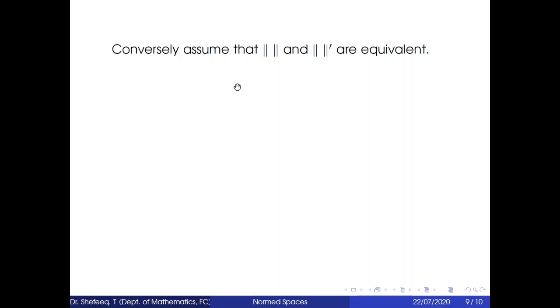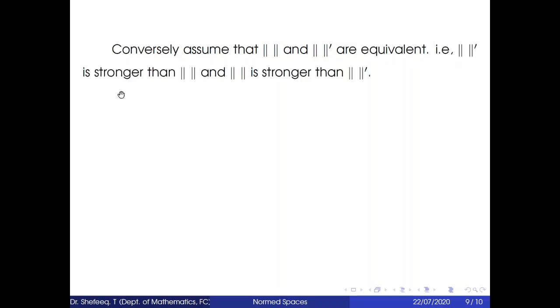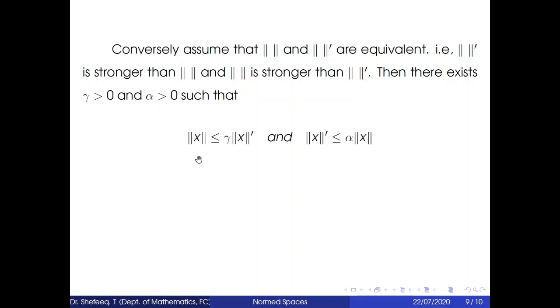Now conversely, assume that norm and norm dash are equivalent. That is, norm dash is stronger than norm and norm is stronger than norm dash. Then there exist gamma greater than 0 and alpha greater than 0 such that norm x is less than or equal to gamma into norm dash of x, and norm dash of x is less than or equal to alpha into norm x.